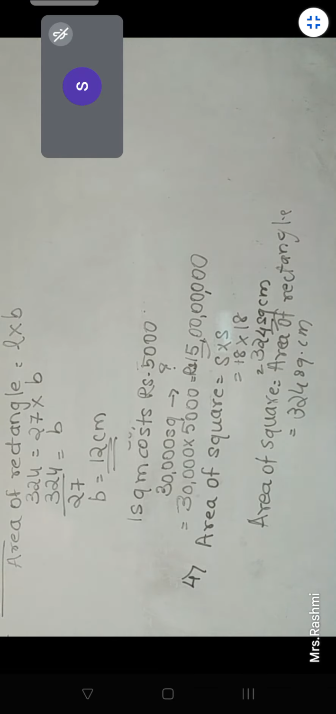Can I rub this? Start the fifth one. Sixth one you can leave. Seventh one you can start. Leave the sixth one, not to do. Seventh one you can start.